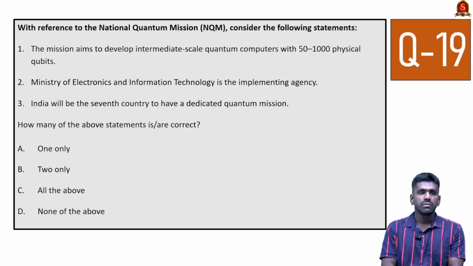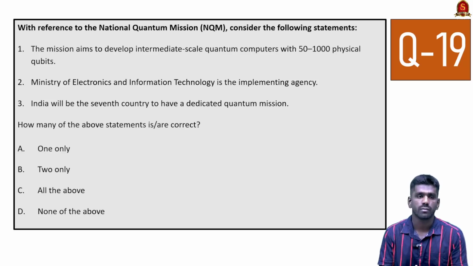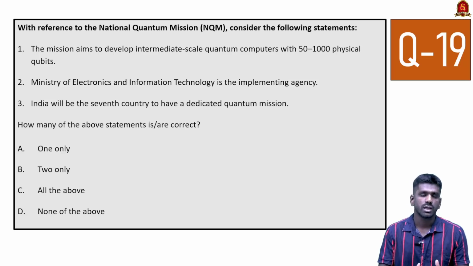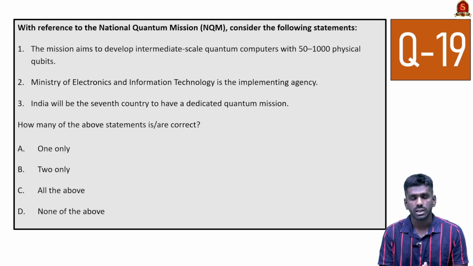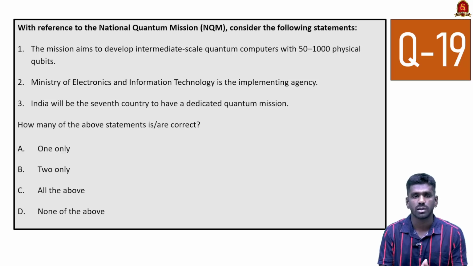Now look at this question. With reference to the National Quantum Mission, consider the following statements. The mission aims to develop intermediate scale quantum computers with 50 to 1000 physical qubits. Yes, the statement is correct. Look at the second statement. Ministry of Electronics and Information Technology is the implementing agency. This statement is incorrect because the Ministry of Science and Technology is the implementing agency for this mission, not the Ministry of Electronics and Information Technology. This is a confusing statement.